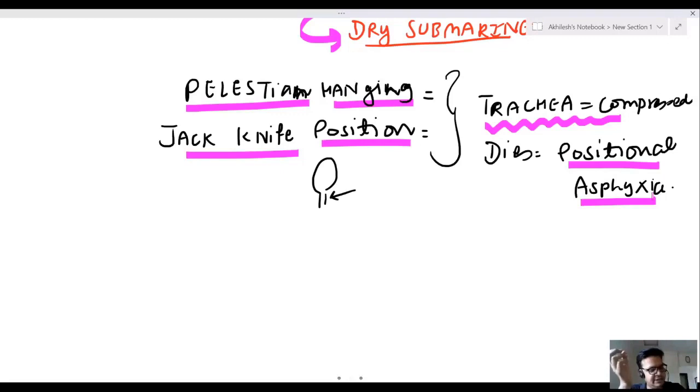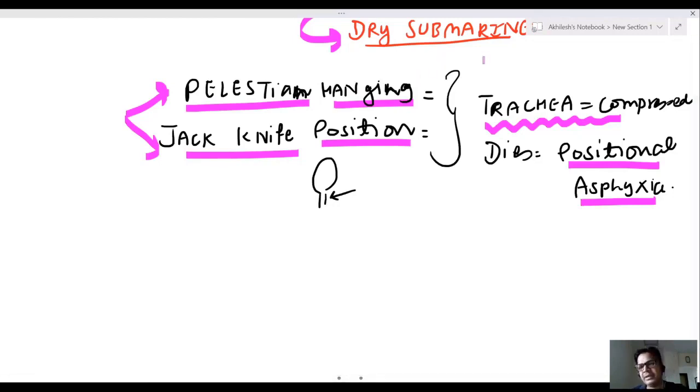Dr. Sir, you can get a question. In these two conditions, person dies due to what? This is positional asphyxia because the neck gets compressed. So what are the names of these two positions?